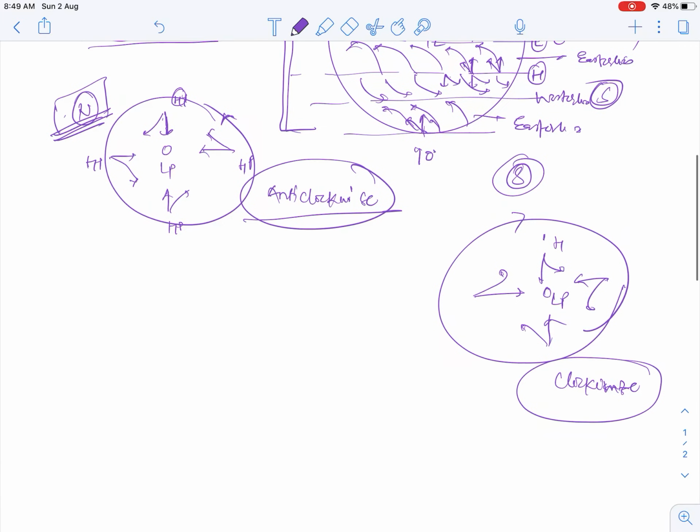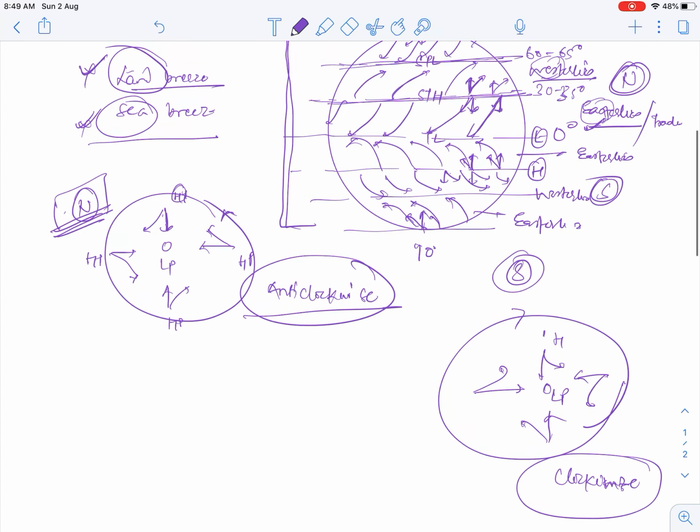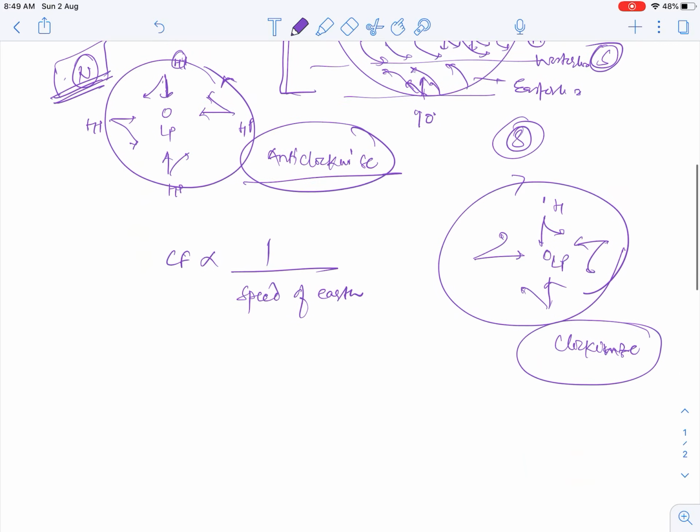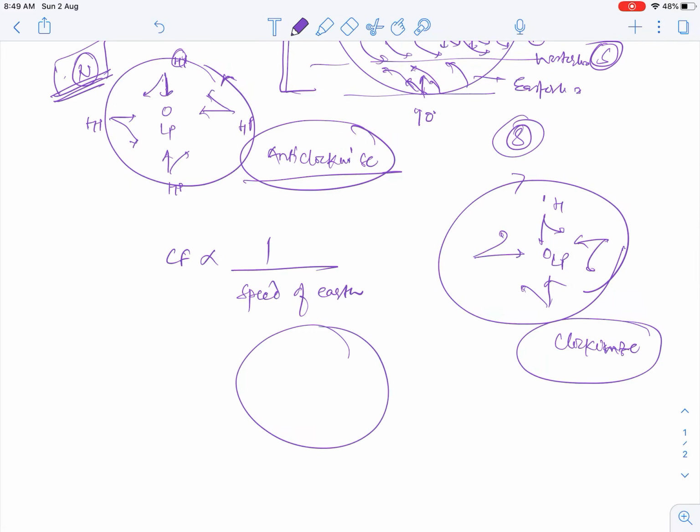Also one important thing about the Coriolis force is that if the speed of rotation of the earth is higher, then the Coriolis force is less. So Coriolis force is inversely proportional to the speed of the earth.